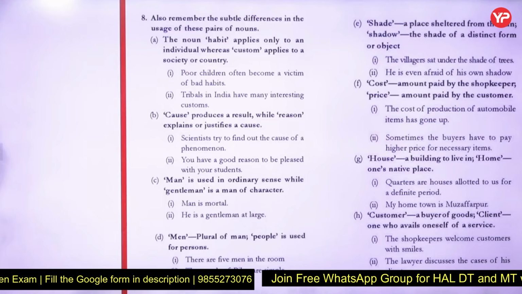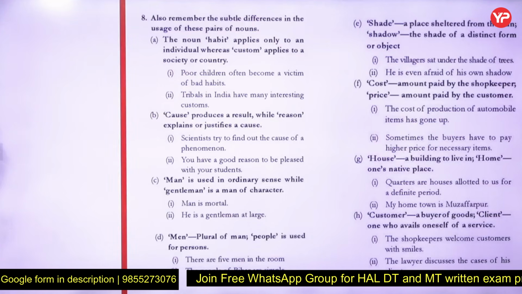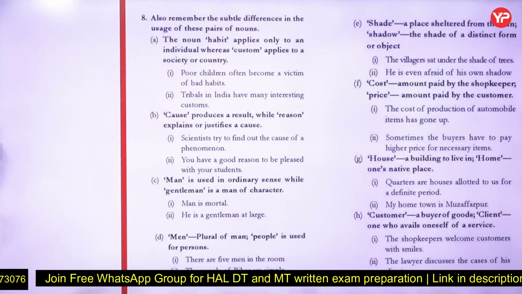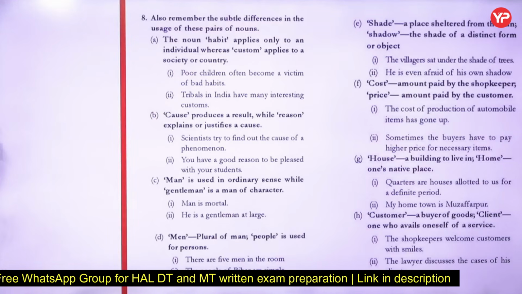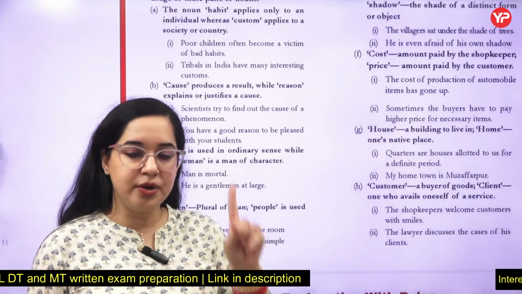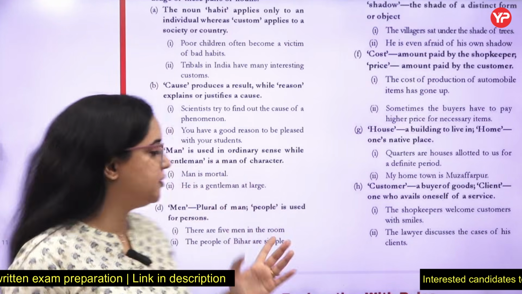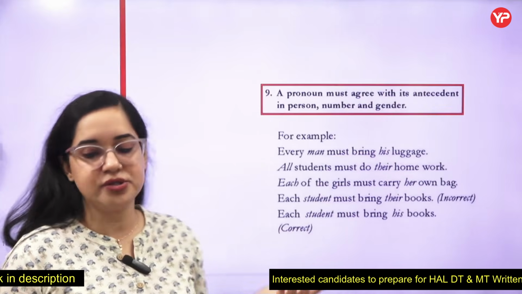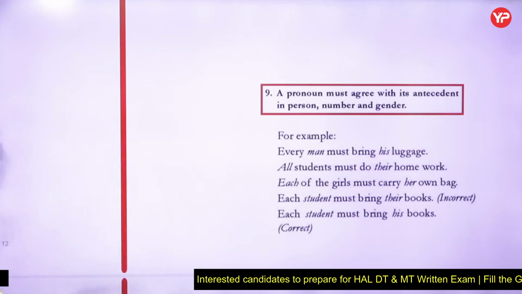House is a building to live in. Home is one's native place. Customer is a buyer of goods, and client is one who avails oneself of a service. So all these are just generic ones to be read. I told you that rules number 1 to 9, read them on your own also, and there are certain ones which are very, very important. I'm already giving you all the information which must be read by you.